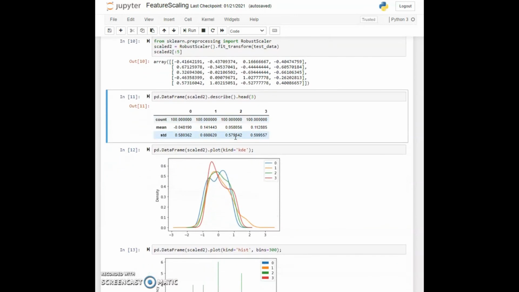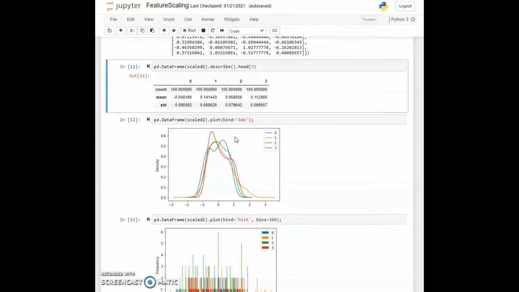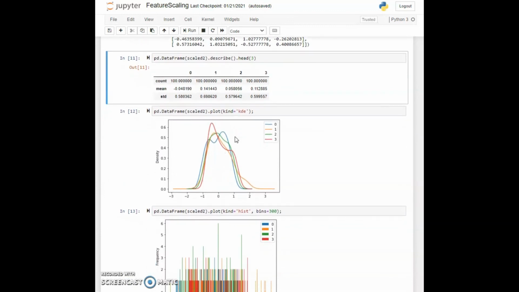So looking at the KDEs in cell 12, we see something kind of similar to what we had seen before. It's not quite as neatly fit, but obviously the same spread and the same center. But one of the things is that for feature 3, the thing that's noted in red, you really see a notable slant to the left.